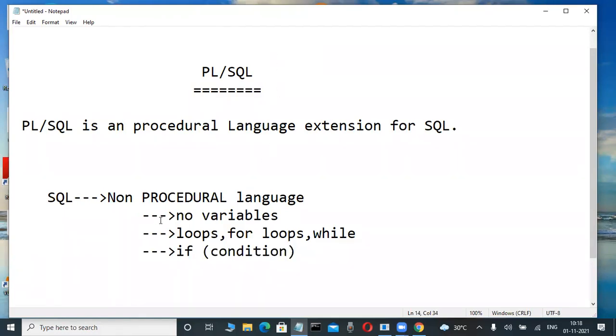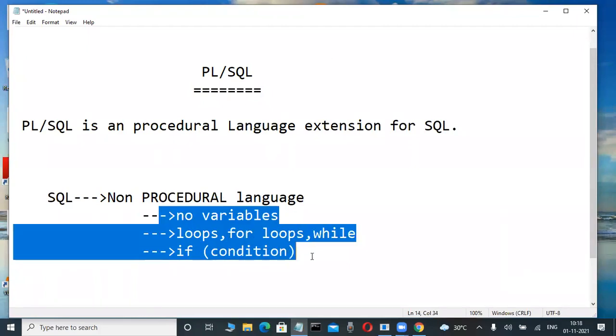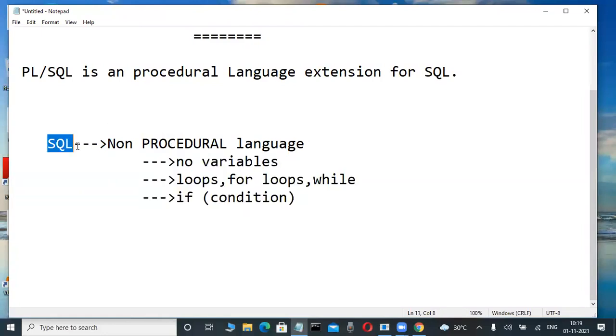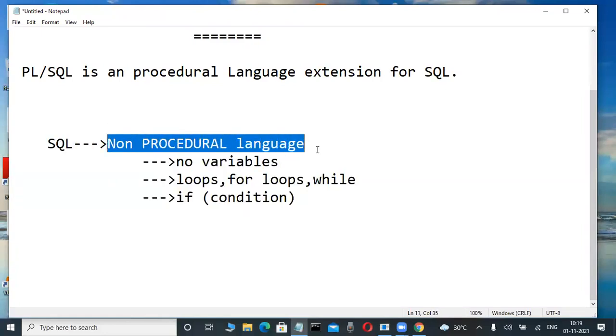These things are called procedural language concepts. Anybody good at programming languages has an idea: variables, loops, conditionals, these are all procedural language concepts. That's why these concepts are not in SQL, and that's why it is a non-procedural language.